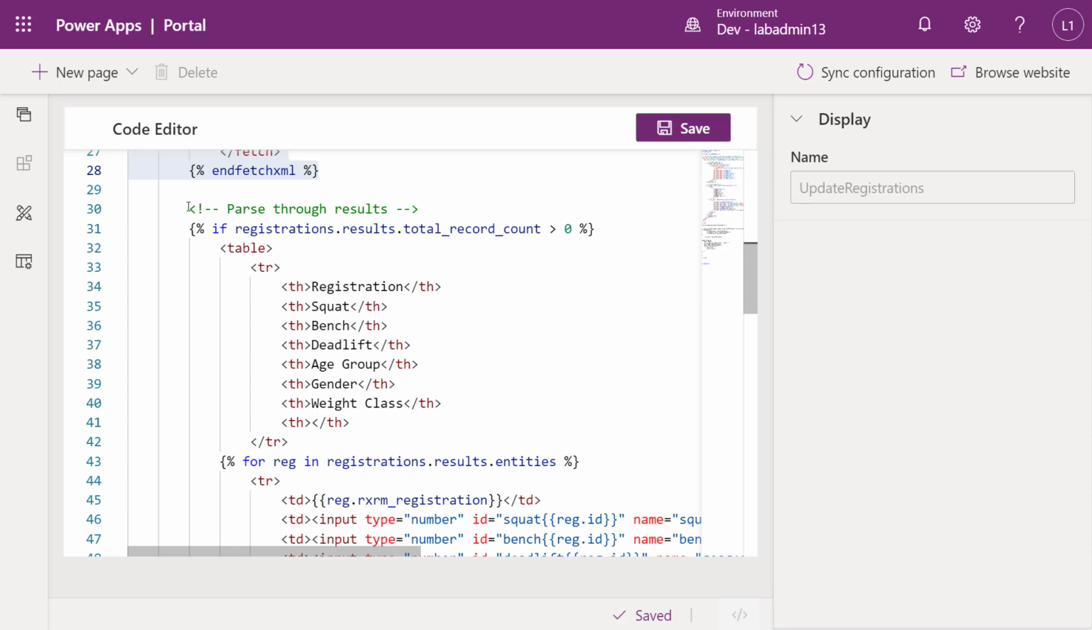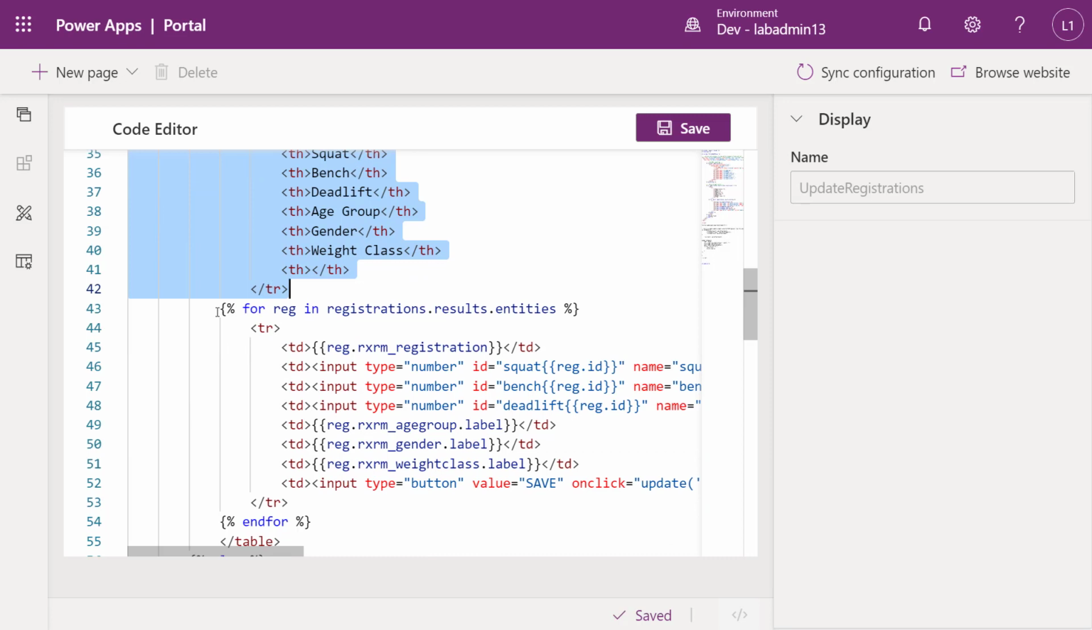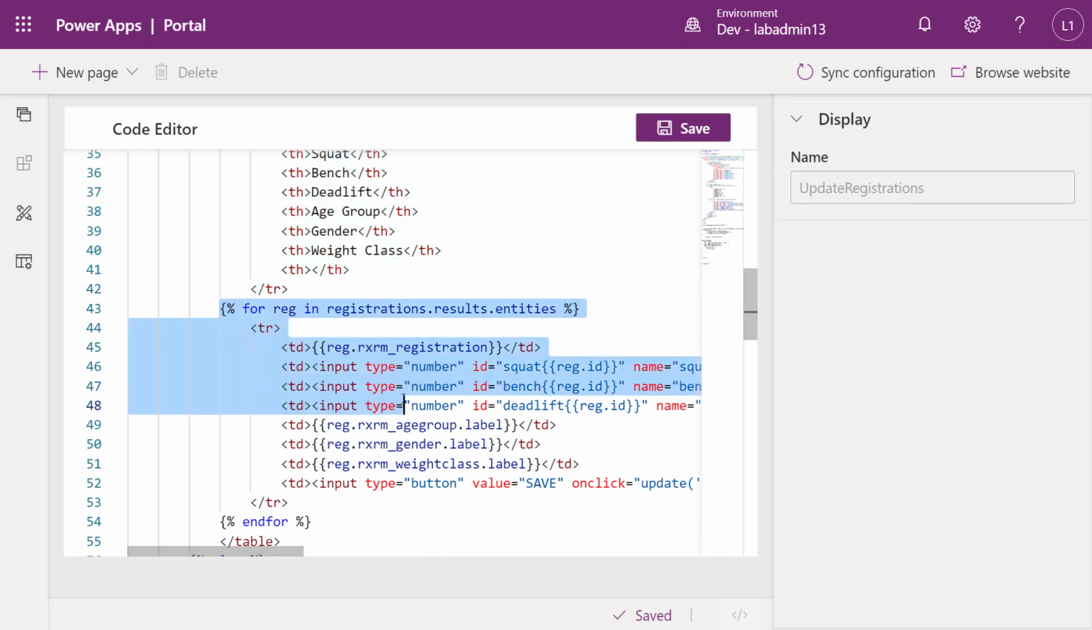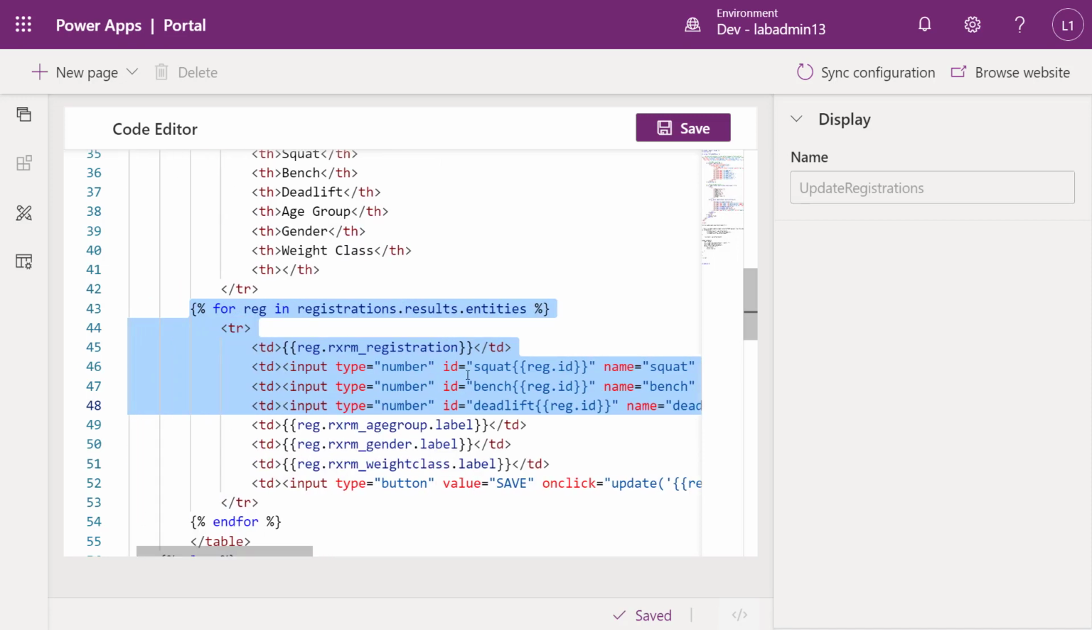So I'm going to go through, parse those results, basically the same as before. This time I'm going to display it in an actual HTML table. There's the headings. I have my registration, my squat, bench, deadlift. And through here on each table row, I'm going to add some input number tags. I'm setting the ID. I'm tying that to the GUID of the record that I'm going to be updating. We're also showing the other information, just displaying that in the table.